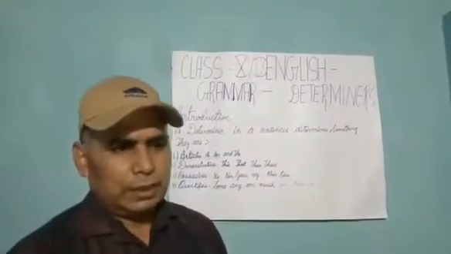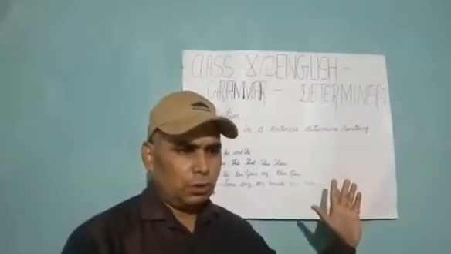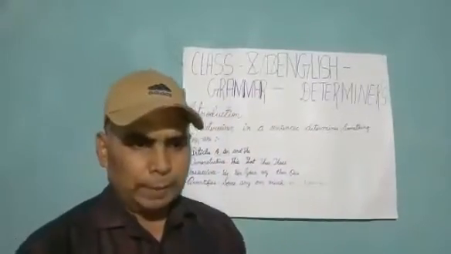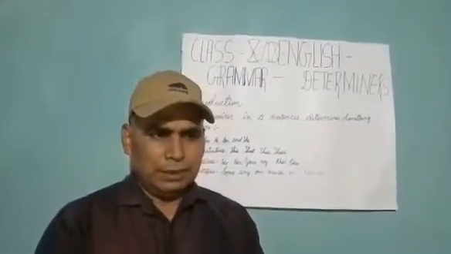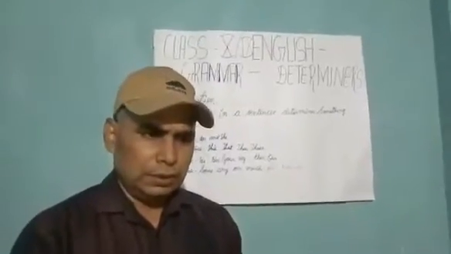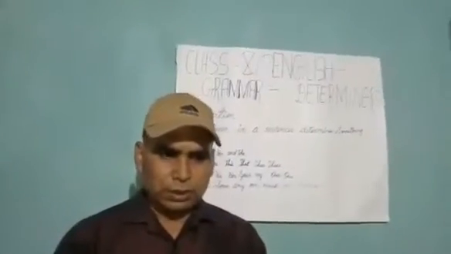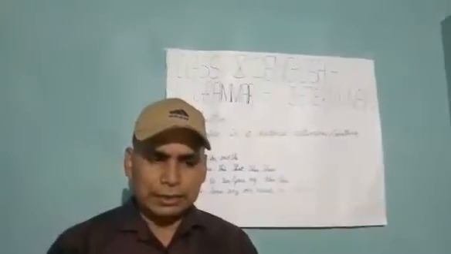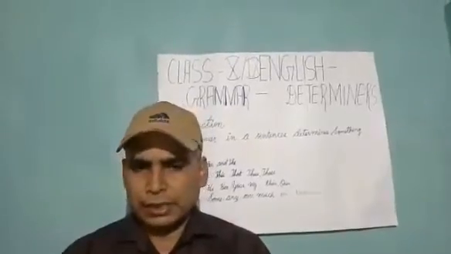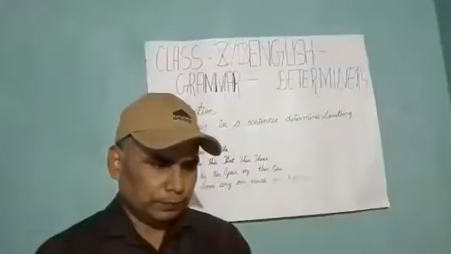Example: the more you get, the more you want. It has two clauses. Second example: the higher you go, the cooler you feel. Students, keep in mind that this is an exceptional use, and it is used in a very limited way.